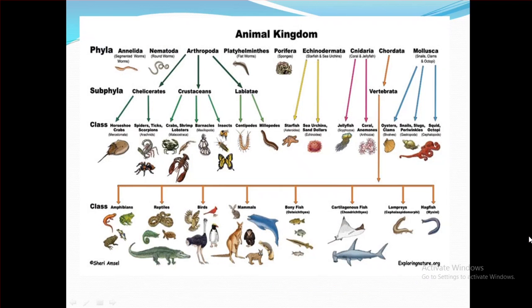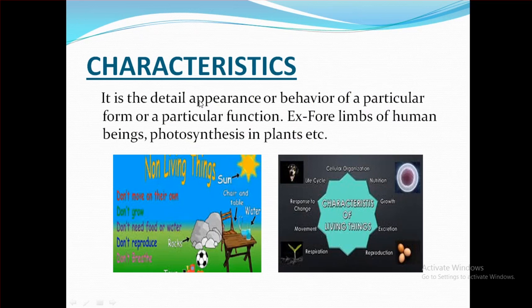Evolution is based on the characteristics of organisms. So we shall know about characteristics. Here is a classification of the animal kingdom. We can see the characteristics of organisms placed in the lower group and the characteristics of the organisms placed in the higher group. So we can define it: it is a detailed appearance or behavior of a particular form or a particular function. For example, forelimbs of human and photosynthesis in plants. We can see the characteristics of non-living and living things and we can identify them easily.